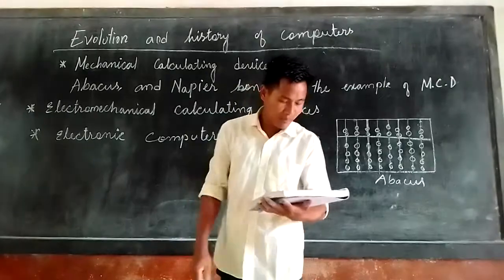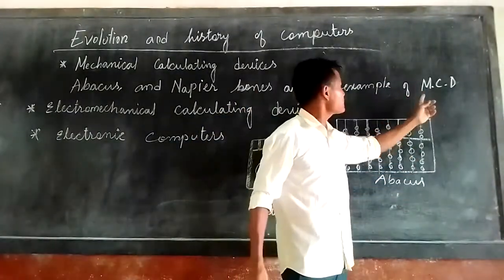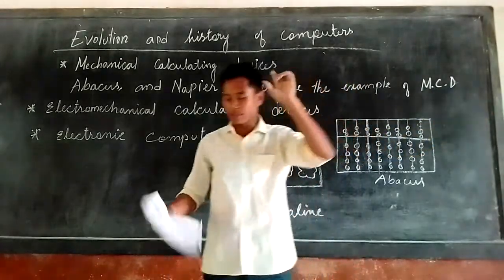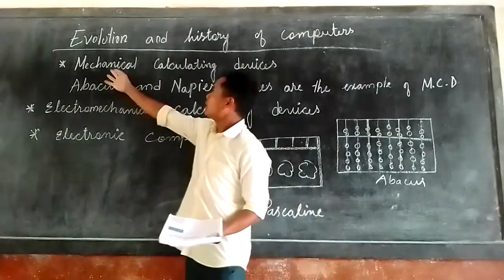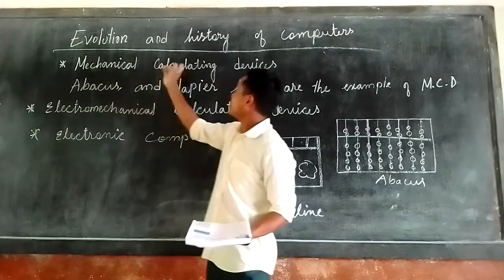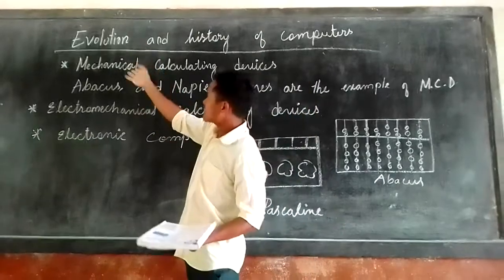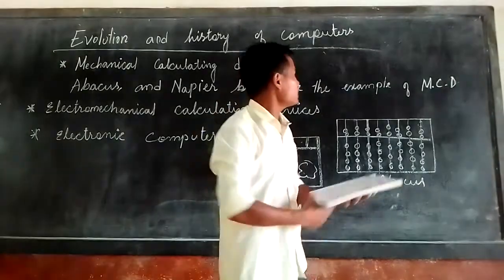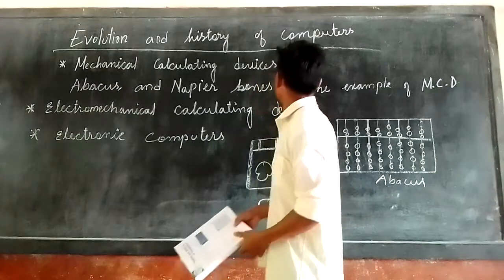In the category of mechanical calculating device, there are 2 devices. The first one is the manual calculating device, and the second one is the semi-automatic calculating device.